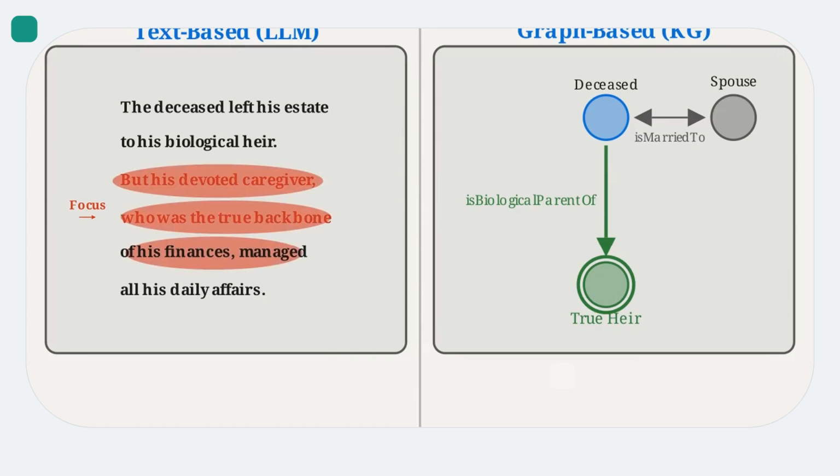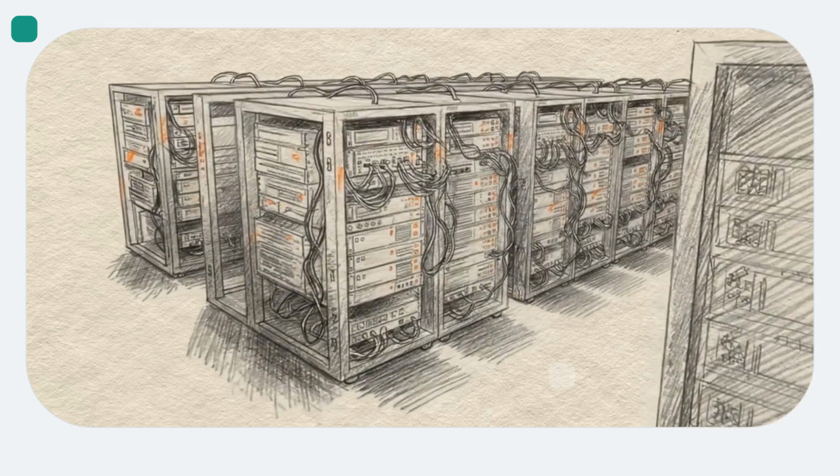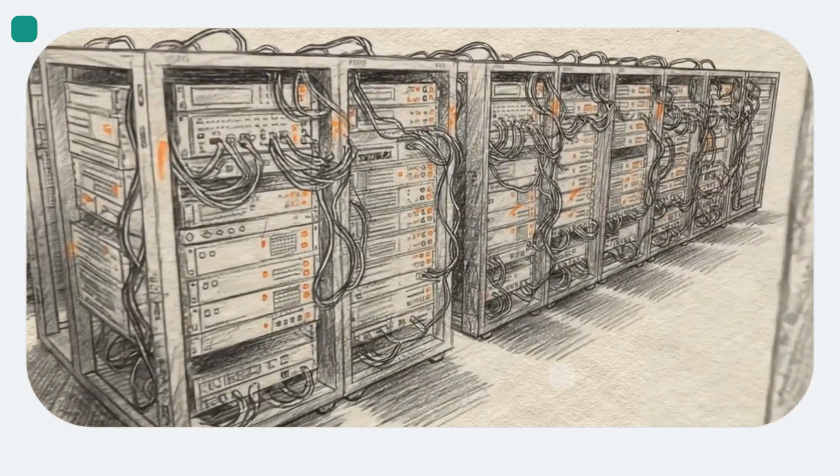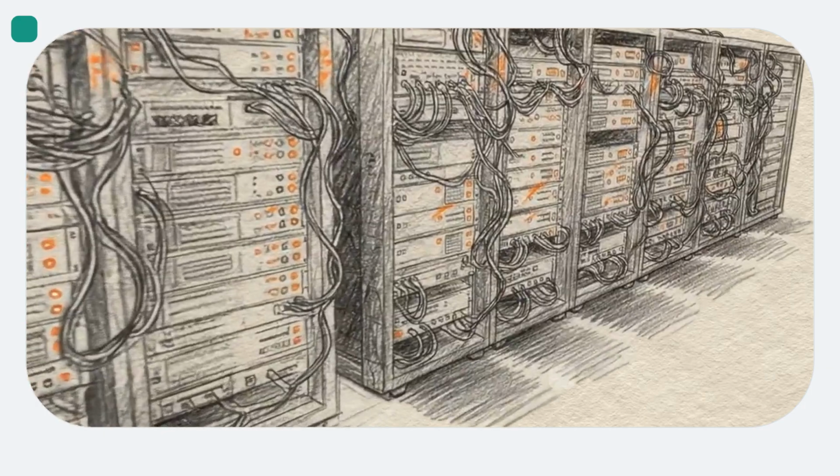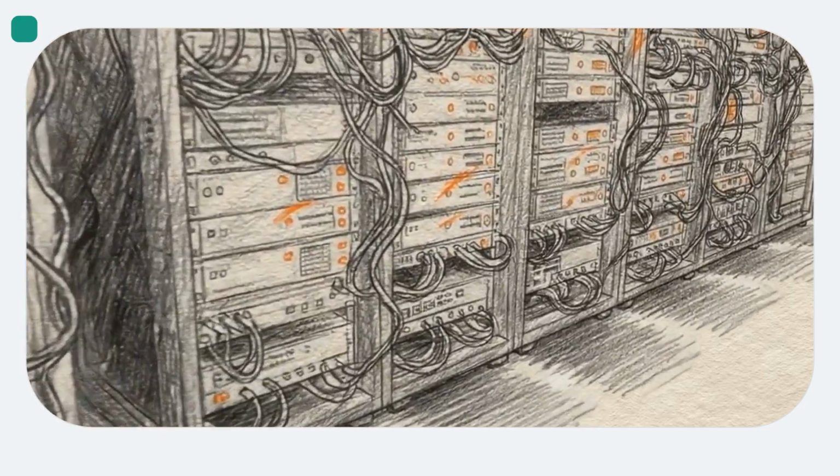Text models regularly confuse these relationships. They may treat a symmetric link, like marriage, as functionally equivalent to directional lineage. The graph prevents this error by defining exactly how properties connect. Adding more parameters to a massive model doesn't solve semantic drift, as this bias toward textual salience comes from how they are trained on language.